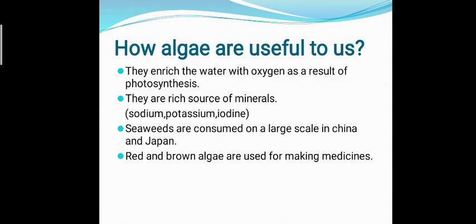Now, how are algae useful to us? They enrich the water with oxygen as a result of photosynthesis. They are a rich source of minerals like sodium, potassium, and iodine. Therefore, they are consumed as a food also. Seaweeds are consumed on a large scale in China and Japan. Red and brown algae are used for making medicines.